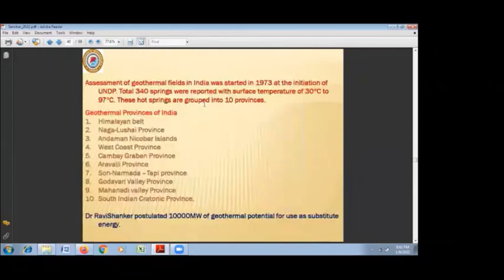So where are the geothermal fields in India? Geothermal fields in India are in the Himalayan belt, then the northeastern region, Andaman Nicobar Island, West Coast area, Cambay Graben area, Son Narmada Tapi area, which is one of the important areas, Godavari province, Mahanadi province, and South Indian Cratonic province, mostly the peninsular area.